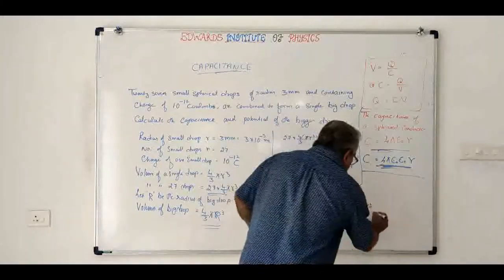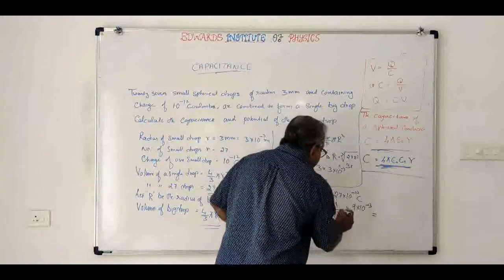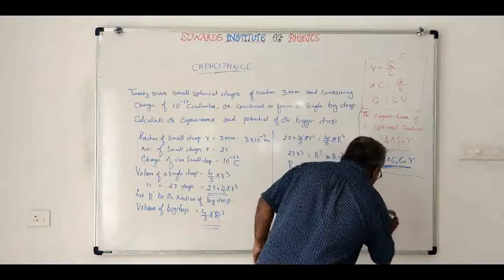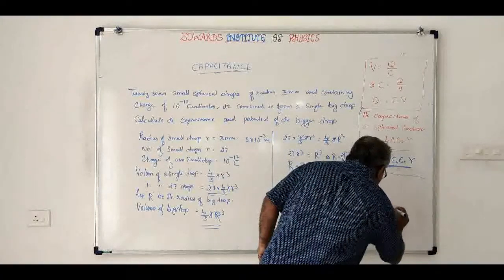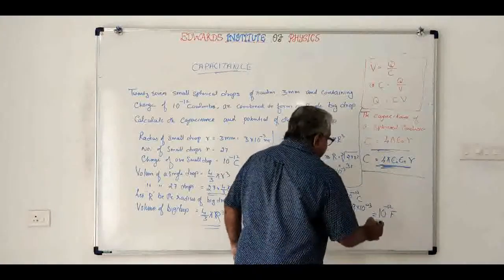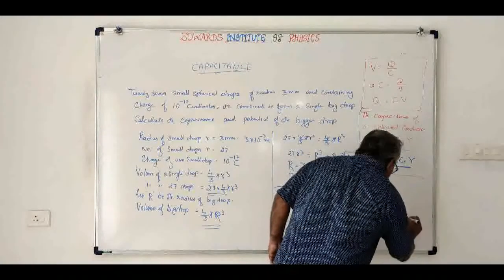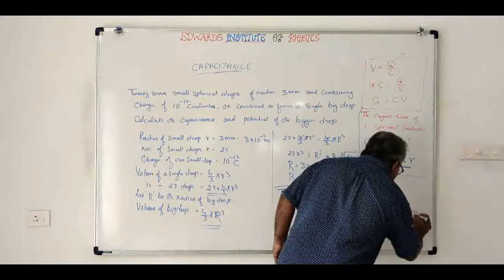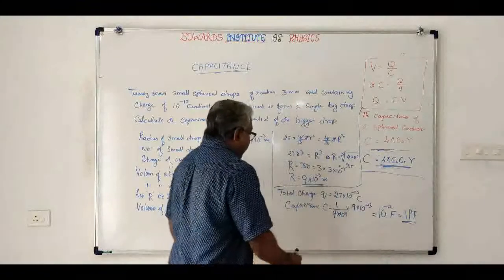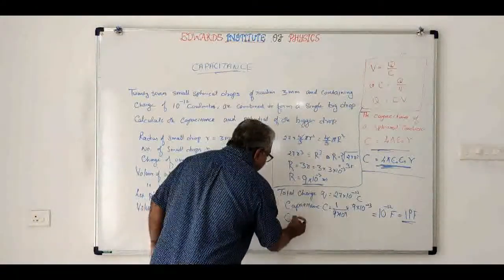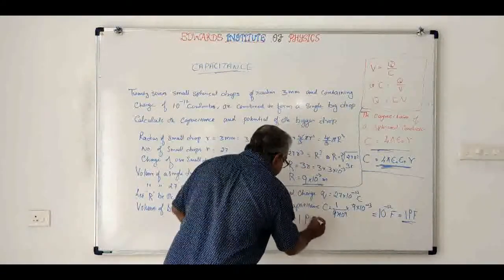The 9 and 9 will get cancelled, and that will be equal to 10 raised to minus 12 farad, which is equal to 1 picofarad. So the capacitance is C equal to 1 picofarad.